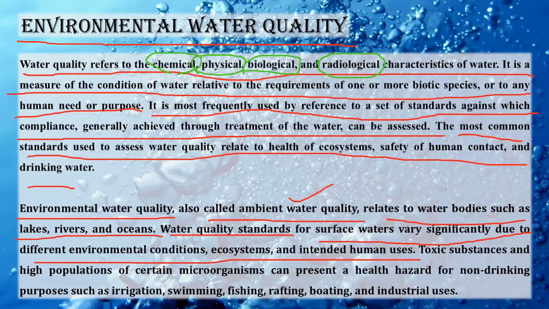Now toxic substances and high populations of certain microorganisms can present a health hazard for non-drinking purposes such as irrigation, swimming, fishing, rafting, boating, and industrial use. This is very important because we may think that if the water is non-drinkable, fine, we are not drinking it, so we can use any water. It is not like that. We cannot use any water for doing anything. For example, if we use water having high salt content in irrigation, then what will happen?